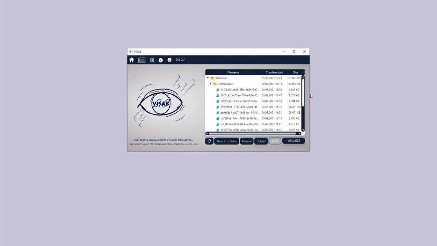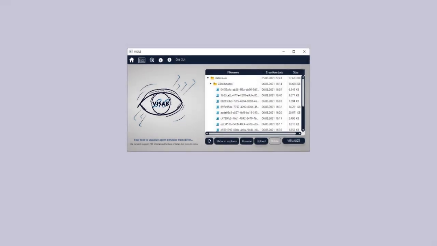When the user starts up VISAB, the home view, which contains a file explorer out of which it is possible to load, select, and visualize specific game data files, is displayed. This file explorer operates on the dedicated workspace of VISAB, which is used to store game information files persistently after the data transmission from any game is completed.